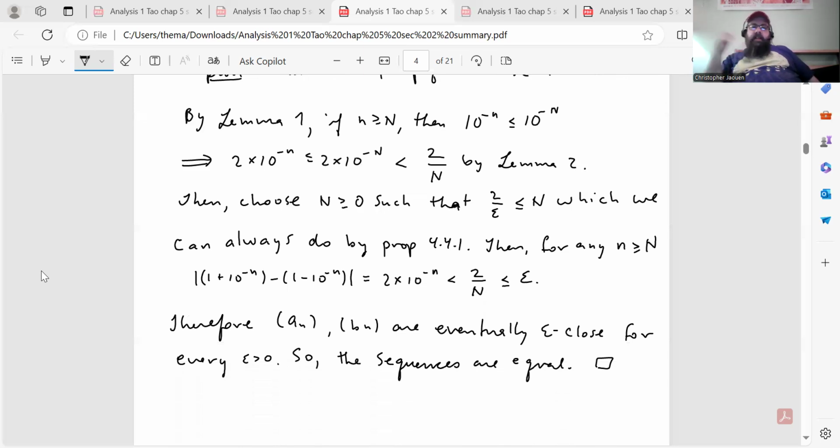By lemma 1, if n is greater than or equal to capital N, then 10 to the minus n is less than or equal to 10 to the minus capital N, which implies that 2 times 10 to the minus n is less than or equal to 2 times 10 to the minus N, which is less than 2 over N by lemma 2. Then choose N greater than or equal to 0 such that 2 over epsilon is less than or equal to capital N, which we can always do by proposition 4.4.1. And then for any n greater than or equal to capital N, the distance between the nth term of the two sequences is equal to 2 times 10 to the minus n, which is less than 2 over capital N, which is less than or equal to epsilon.